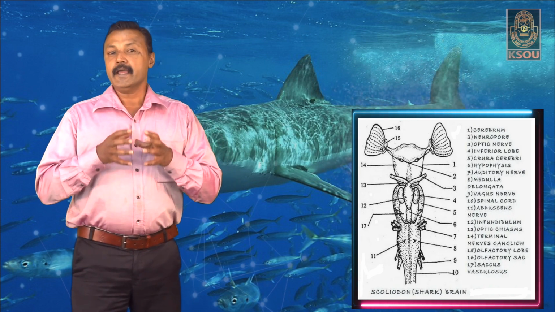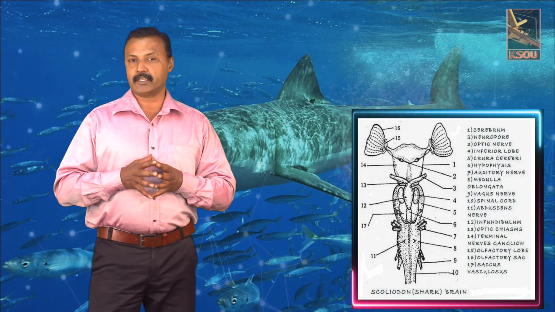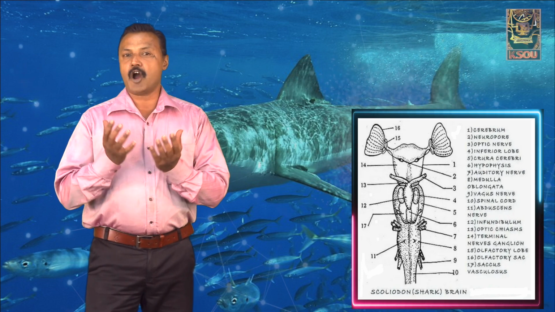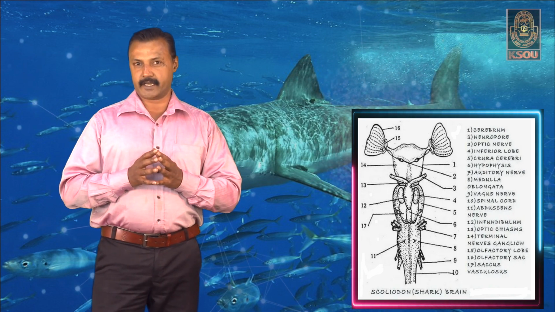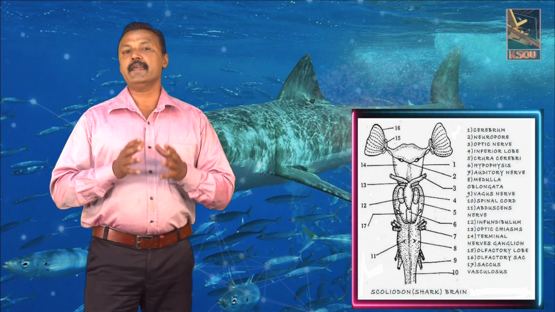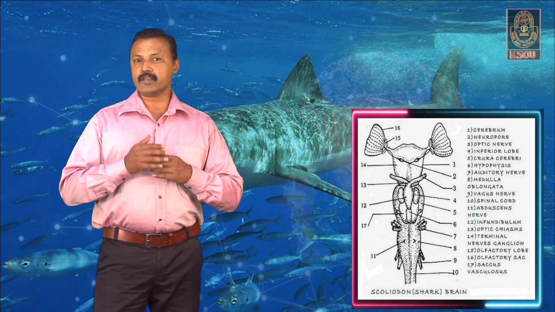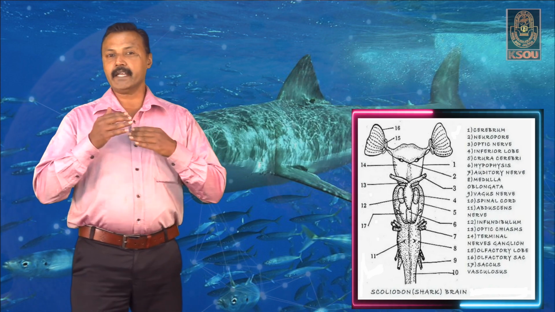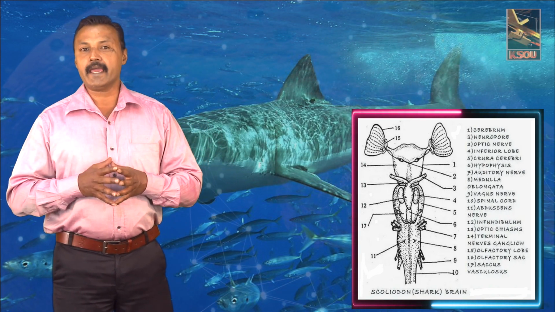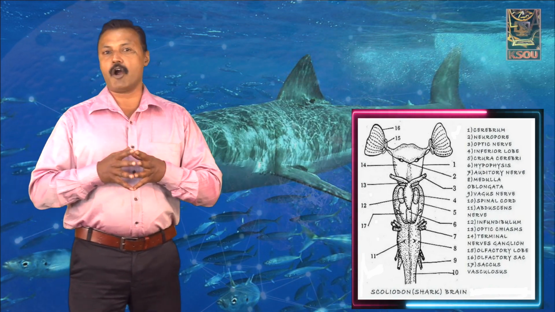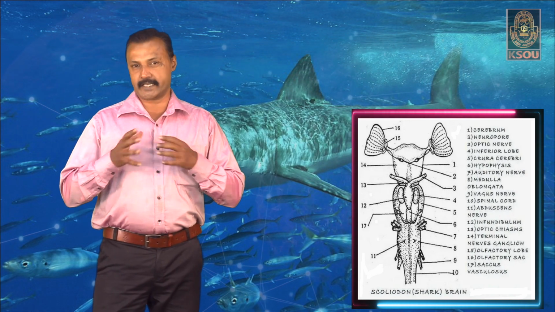The cerebrum is not divided like that of mammals, but is a compact structure without any convolutions. The lower region of the cerebrum is connected with the midbrain by a structure called the saccus vasculosus.